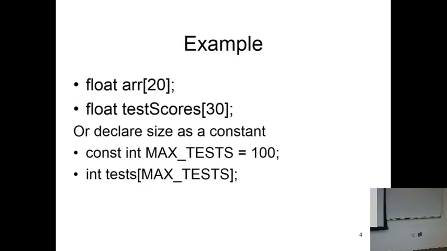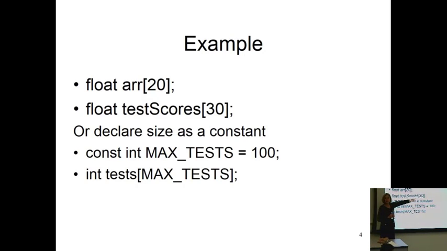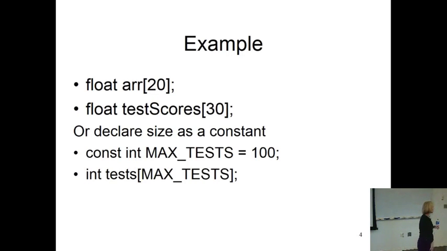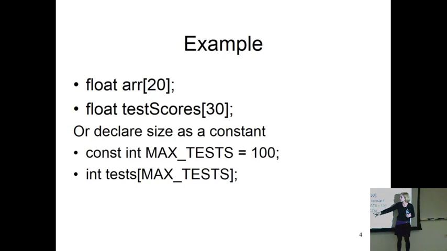So here's an example of declaring an array of test scores and allocating space for how many of them? 30. So float test scores sub 30 means in memory space will be allocated for 30 of those. Okay? So that statement allocates space for all of them. I could have made a constant and then replaced it, whatever. It doesn't have to be a 30 there. I could use it. That's oftentimes done when you declare arrays.